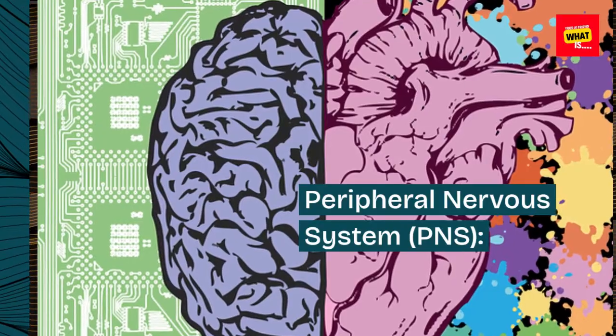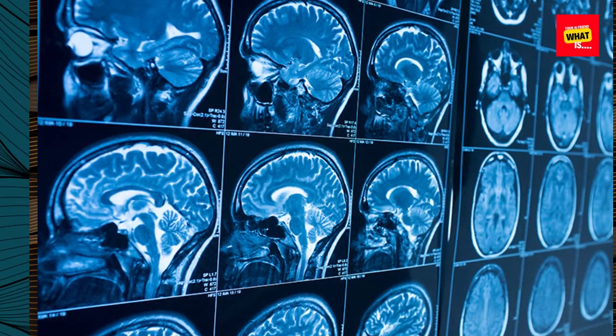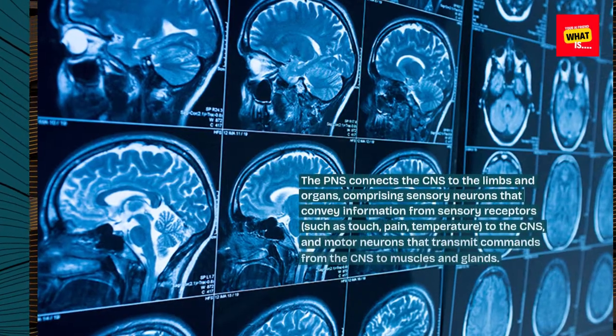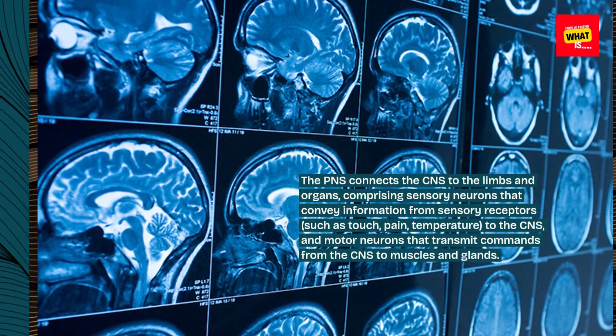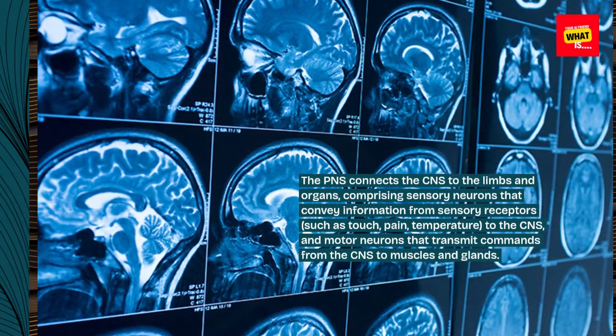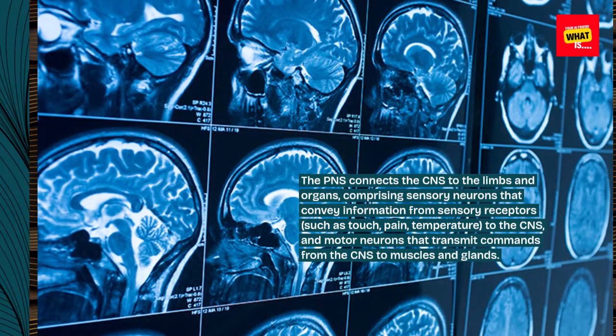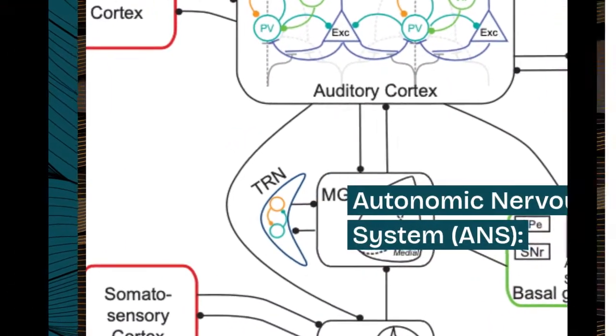Peripheral nervous system, PNS. The PNS connects the CNS to the limbs and organs, comprising sensory neurons that convey information from sensory receptors, such as touch, pain, temperature, to the CNS, and motor neurons that transmit commands from the CNS to muscles and glands.